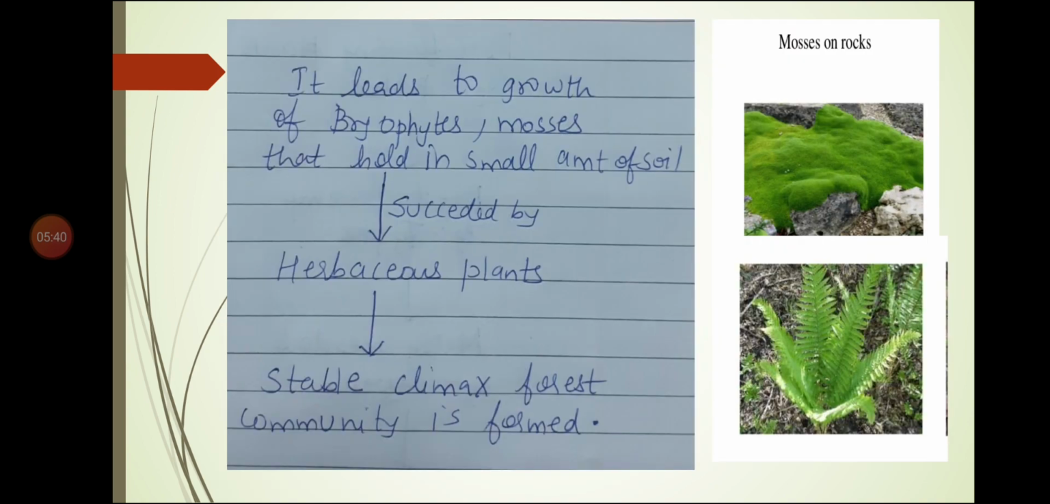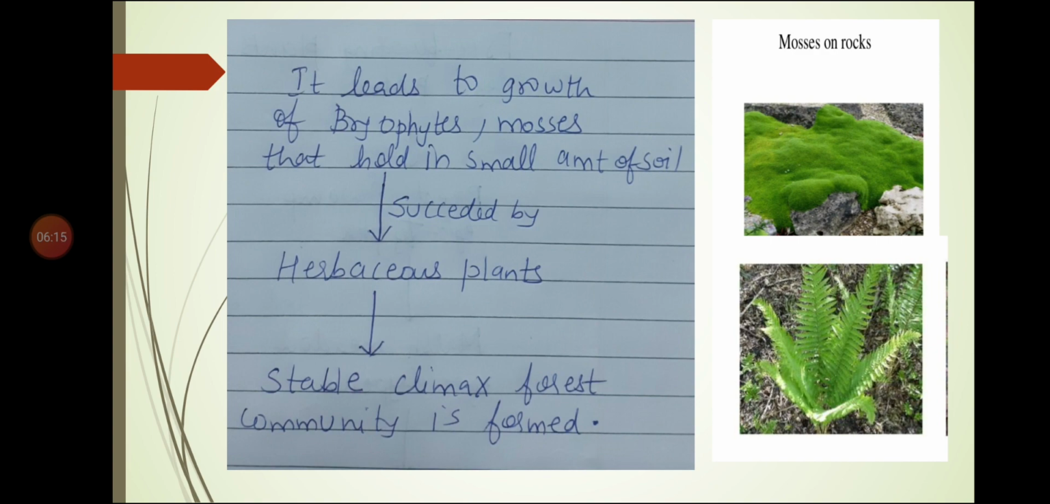Next, when soil is there, it leads to the growth of bryophytes, mosses that hold a small amount of soil. When there is soil present, what is it going to lead to now? There is going to be the growth of bryophytes and mosses, and that growth is then succeeded by herbaceous plants, and finally it is going to lead to a climax forest community. Finally what is formed is a stable climax forest community.